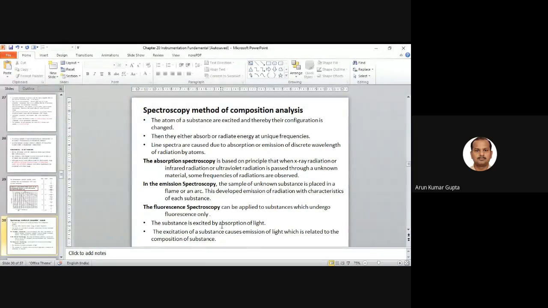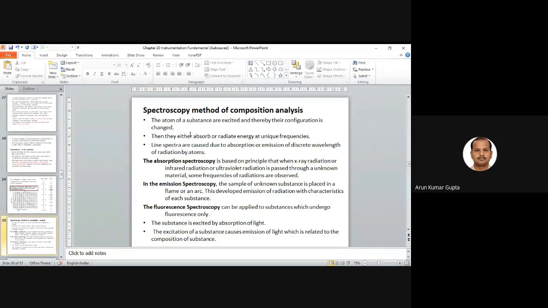Now, the spectroscopy method of composition analysis. We call the instrument a spectroscope when we work in this region. The atoms of a substance are excited and thereby their configuration is changed. This is the fundamental of any spectroscopy.